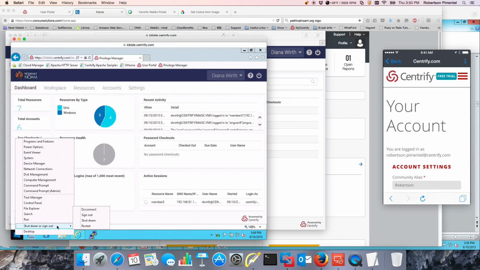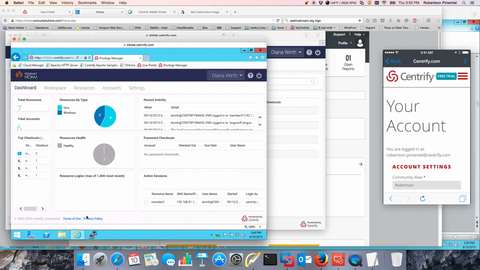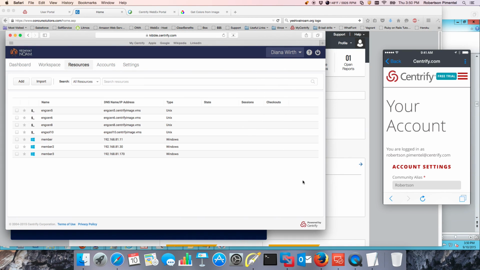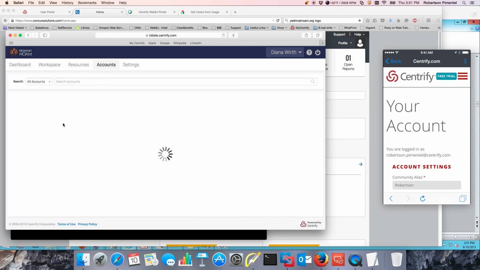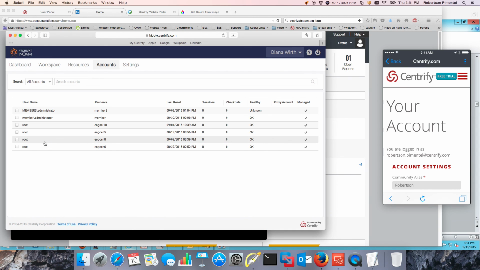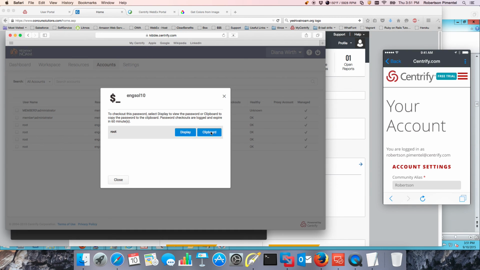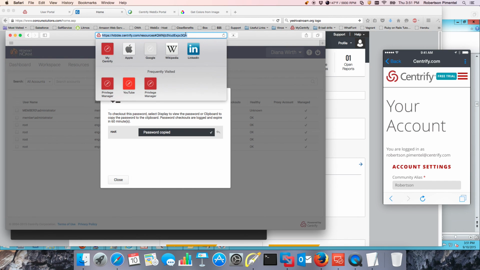The other capabilities are kind of like the commoditized capabilities, right? The password management capability. In here, I'm managing a lot of passwords from different accounts. We allow you to either do an account checkout. It could be a clipboard checkout now. So I have it in the clipboard, right? And if I need to use it somewhere else, I can just paste it here, right?